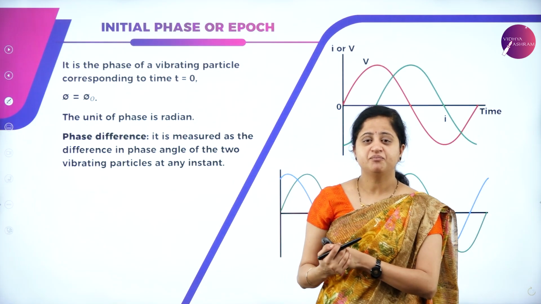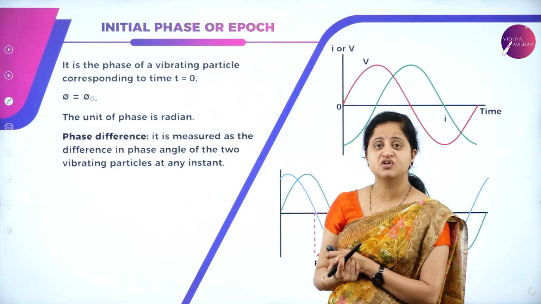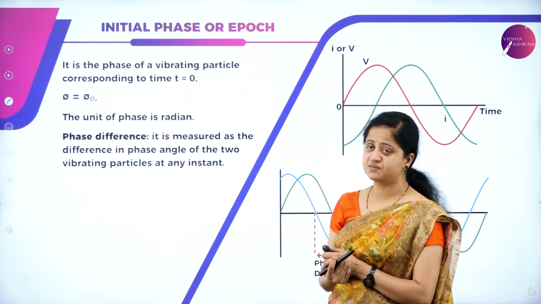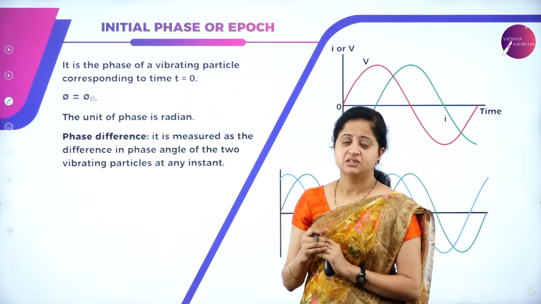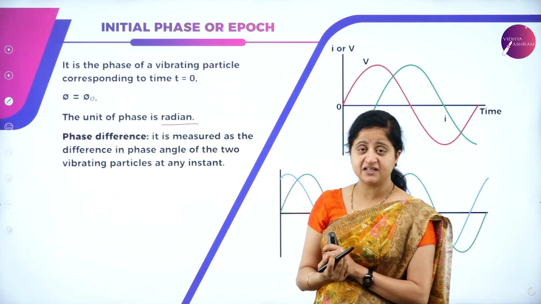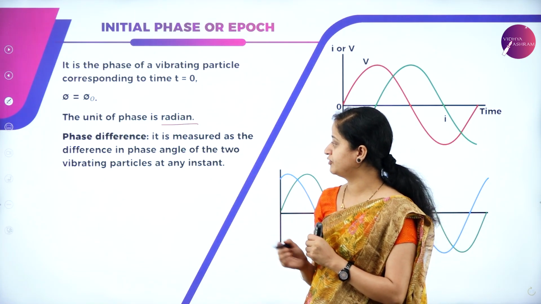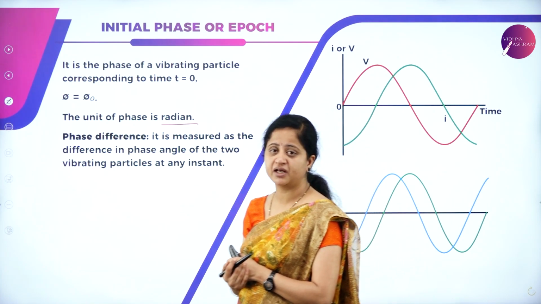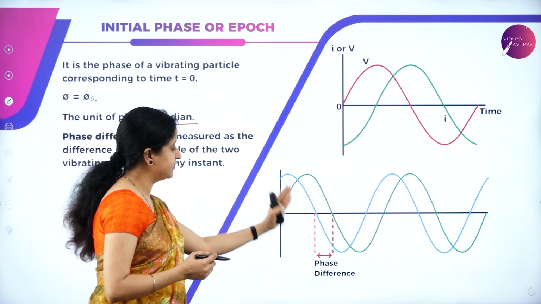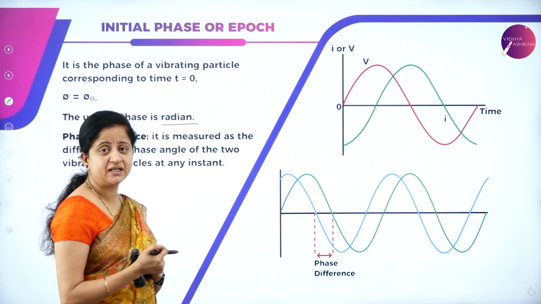So we have another important term to understand in the study of simple harmonic motion. It is the initial phase or epoch. So what is initial phase? It's the phase of a vibrating particle corresponding to time t equals 0. So what is the SI unit of this phase? It is given by radian. So phase difference can also be measured as the difference in the phase angle of two vibrating particles at any instant of time. When two vibrating particles are undergoing oscillation, if you measure the difference between their phases, it will give us the phase difference of two vibrating particles.